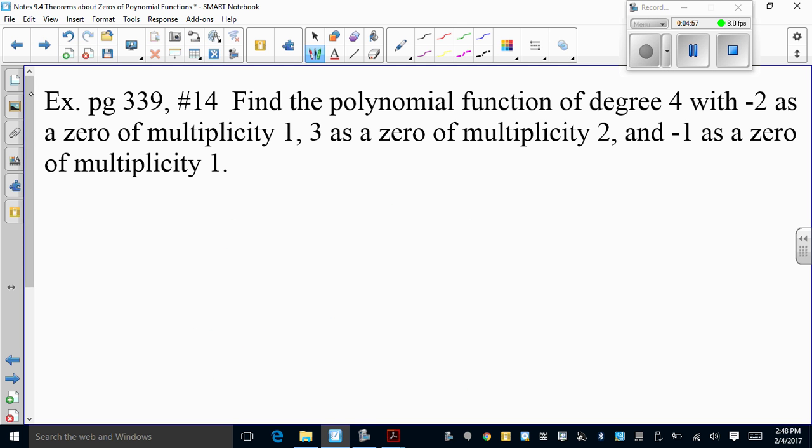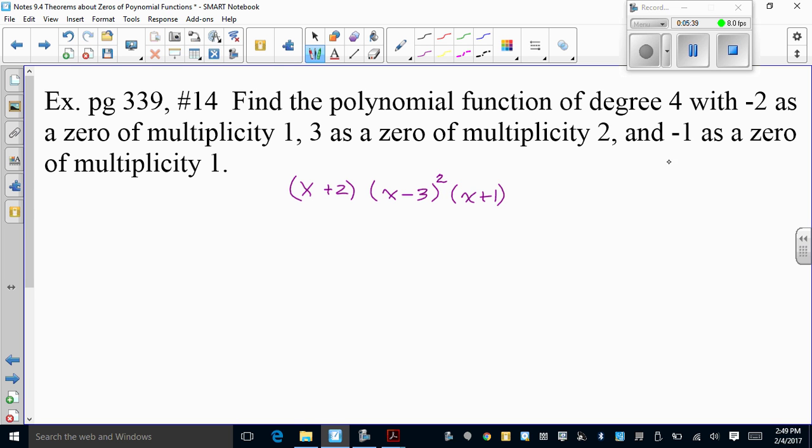Okay, now they can give it to you a little bit differently as well. It says find a polynomial function of degree 4 with -2 as a 0. So x minus the -2 as a 0 with multiplicity of 1, so it happens only once. 3 as a 0, so x minus 3 as a 0 with multiplicity of 2, so we have to square this guy, and -1 as a 0. So x minus the -1. And that happens only once. And notice that we have 2, 3, 4.